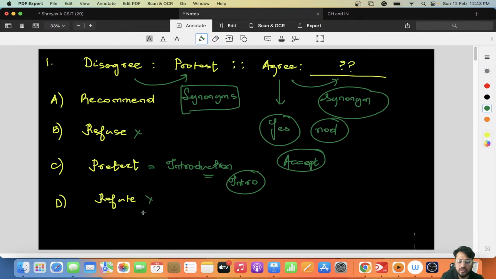Refute is also another negative word, so here it will be recommend. Agree means you recommend the policy. If someone tells you the policy is this, and you agree to it, you are recommending yourself to it: yes, I like this policy, let's go ahead. So recommend will be the right answer.